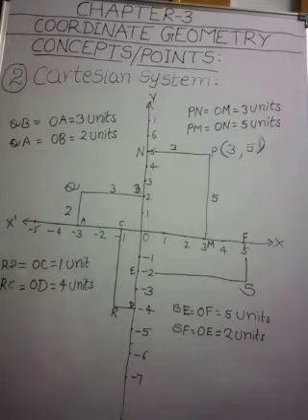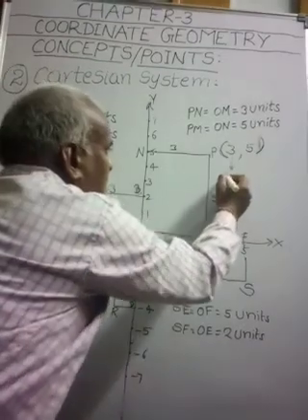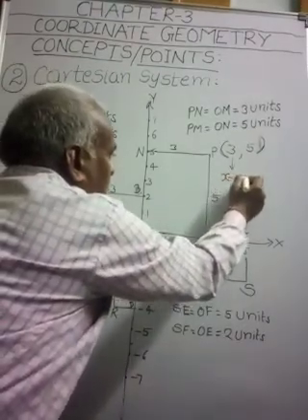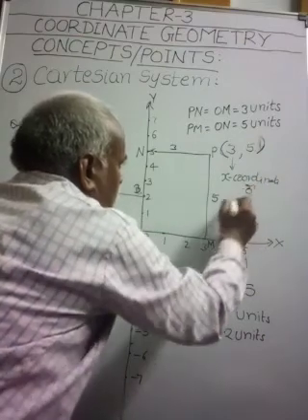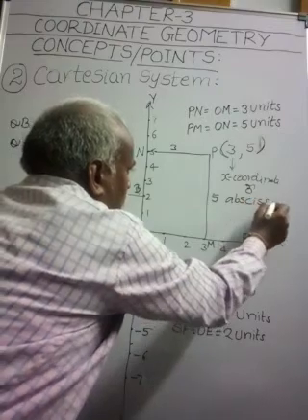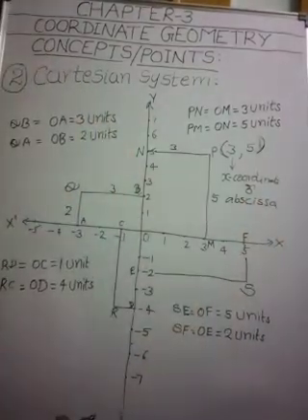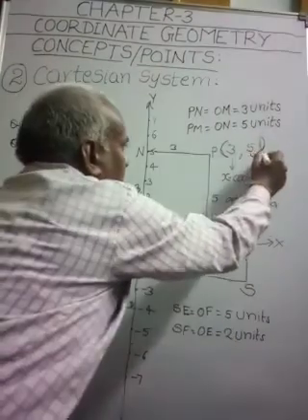Here x coordinate is called abscissa, and y coordinate is called ordinate. Remember these points, my children. This is x coordinate or abscissa, and this is called y coordinate.